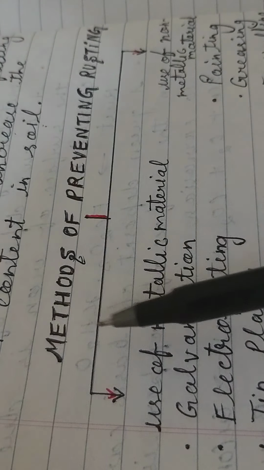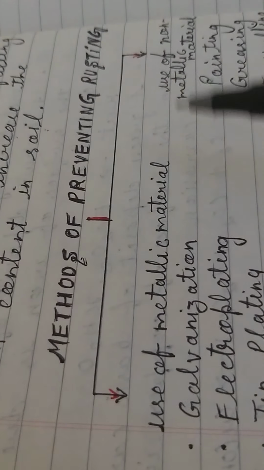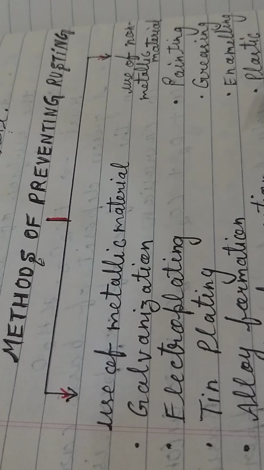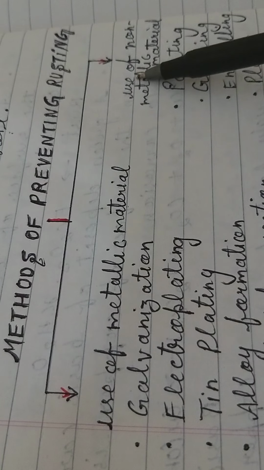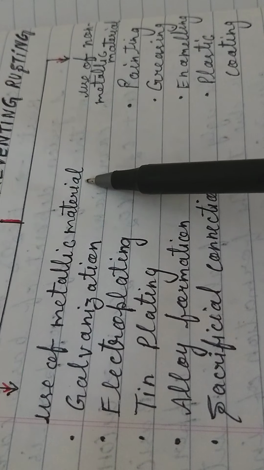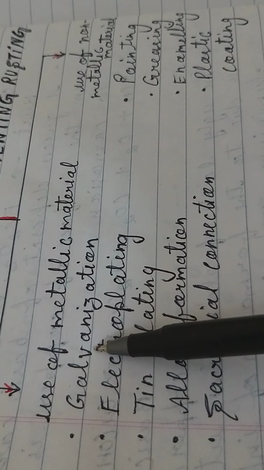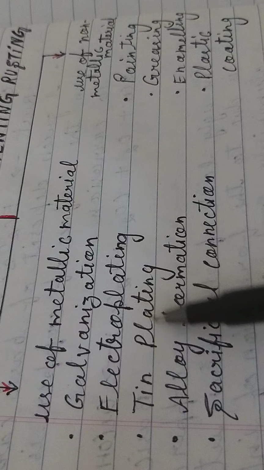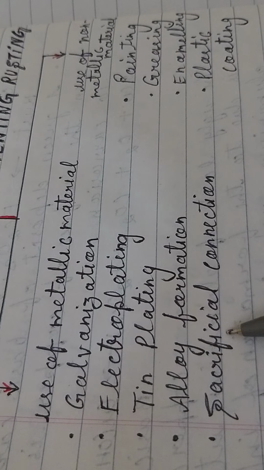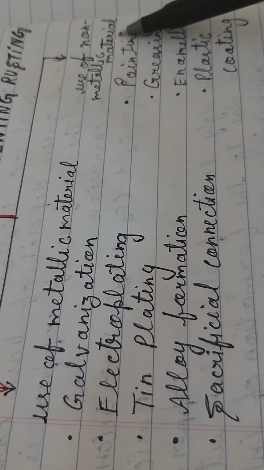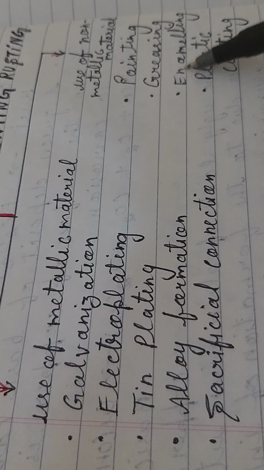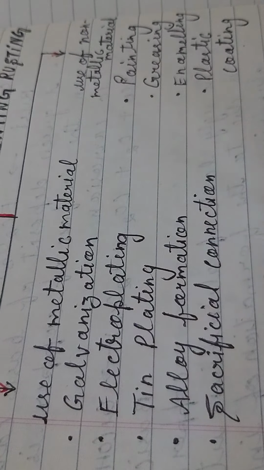Now let's start the methods of preventing rusting. How can we prevent rusting? There are a number of things which we can do. First is the use of metallic material, and next is the use of non-metallic material. In the use of metallic material, first comes galvanization, second is electroplating, third is tin plating, next is alloy formation, and next is sacrificial connection. For non-metallic material coating, painting, greasing, enameling and plastic coating all come in this category.